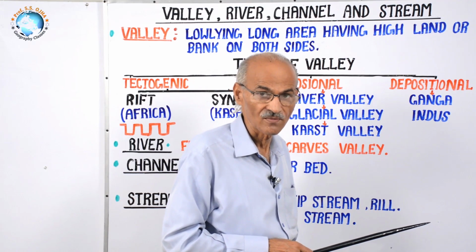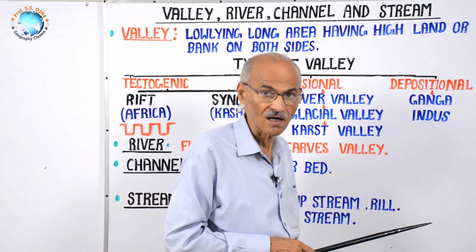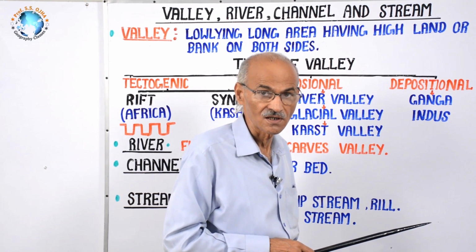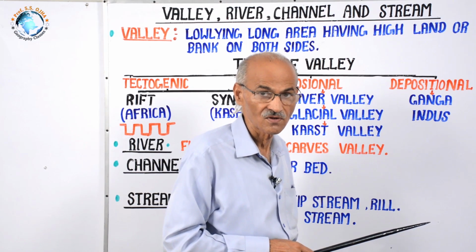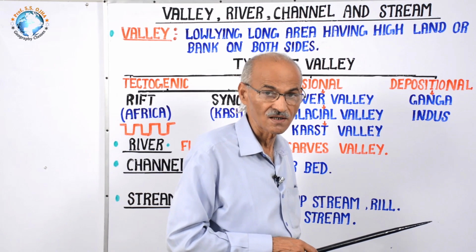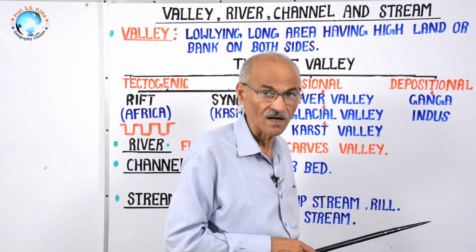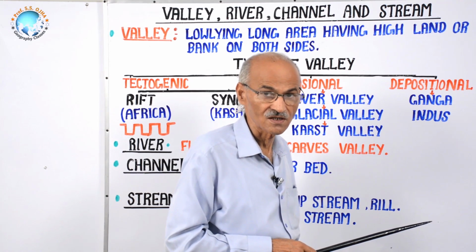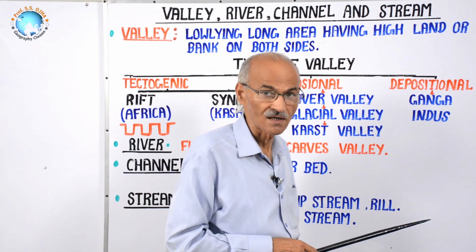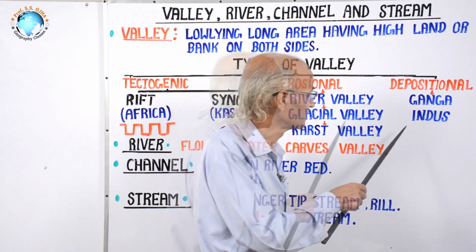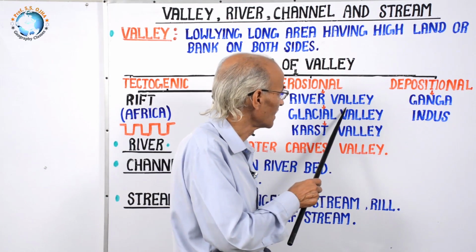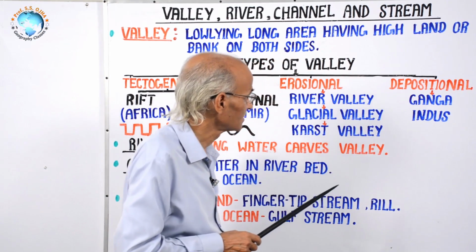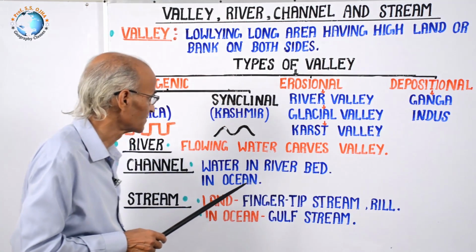Between the Suleiman and Kirthar and the Aravalli on the east, there is a long, widespread stretch of depositional plain that is very fertile, and Indus civilization flourished in that, and it was destroyed in that. So it should be clear that Ganga River Valley and Ganga Valley are two different terms.